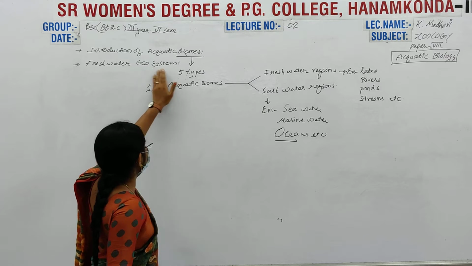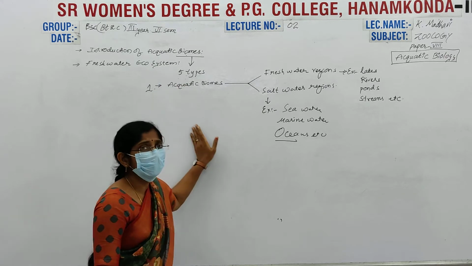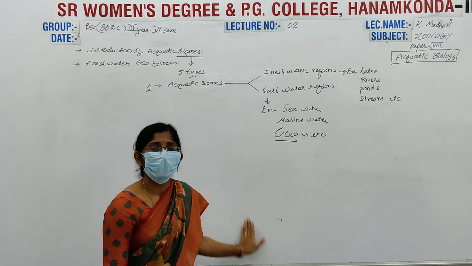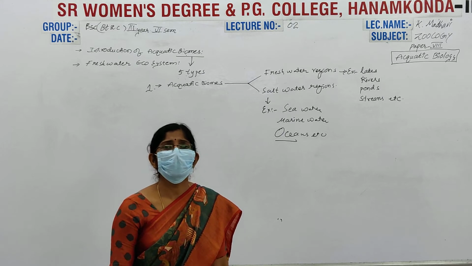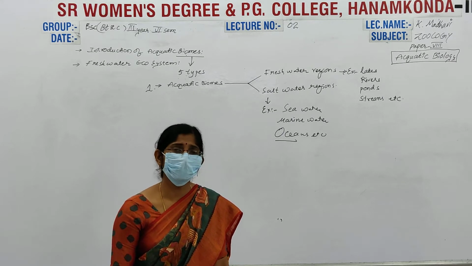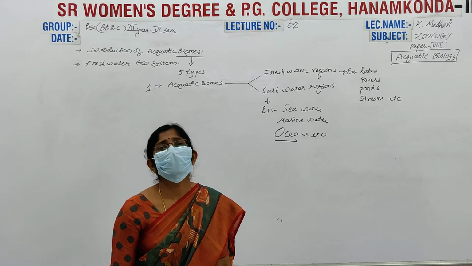Next topic is the freshwater ecosystem. What is meant by an ecosystem? The fundamental unit of ecology is the ecosystem, a simple ecosystem.